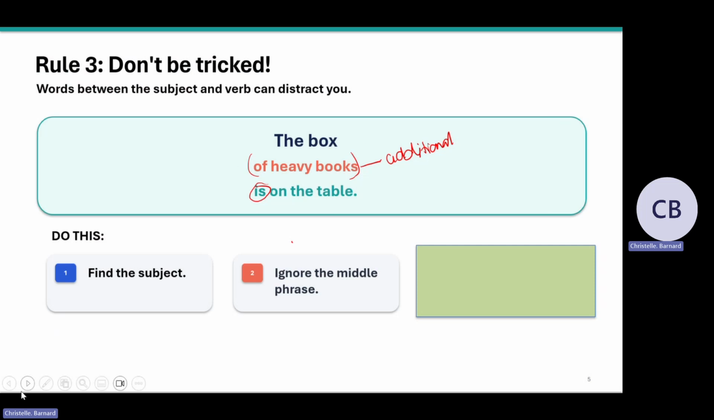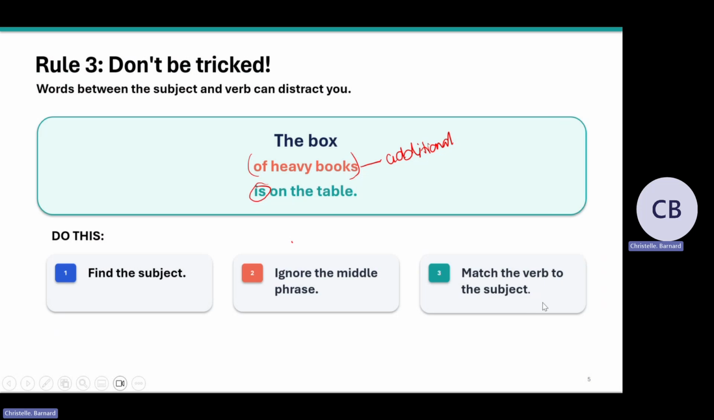And then you decide is the subject singular or plural. It's one box, so it's singular. So that's why we add the verb with the S, singular. So keep that in mind. Don't be tricked by additional information. You always look at the original subject. Box is singular, so that's why we use is and not are.